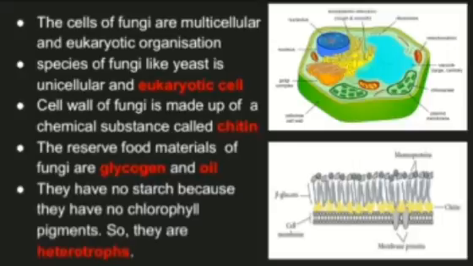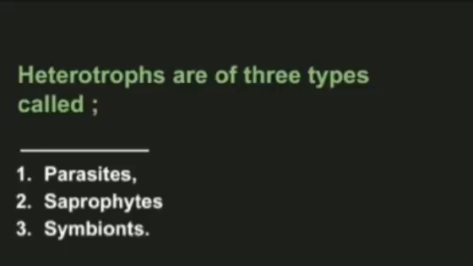What are heterotrophs? Heterotrophs are those that won't prepare their food. They won't manufacture food by themselves. They derive food from other sources like plants.